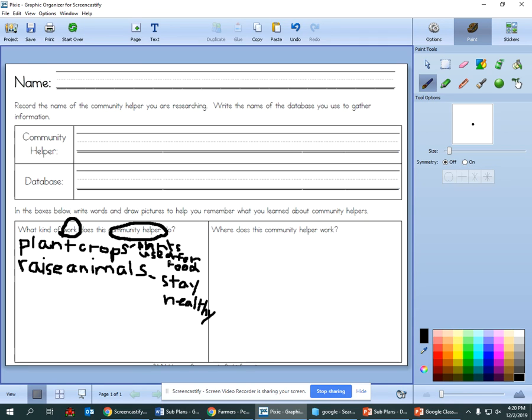Good work. Good work today. Do a lot of hard work and make sure that by the time it is time to go, you have this whole box all filled up with notes that talk about what kind of work this community helper does. Hope you have a good day working.